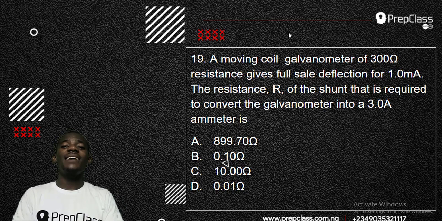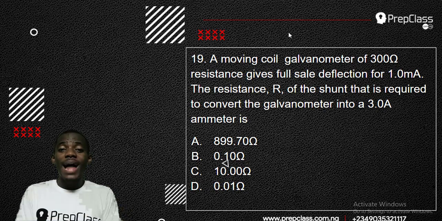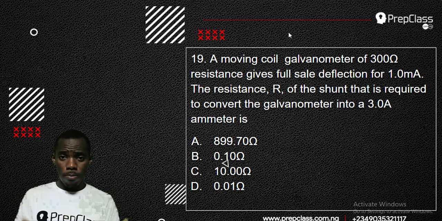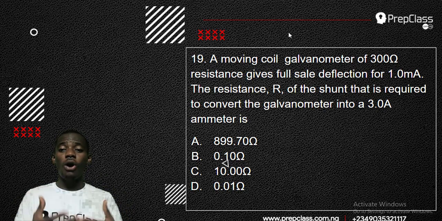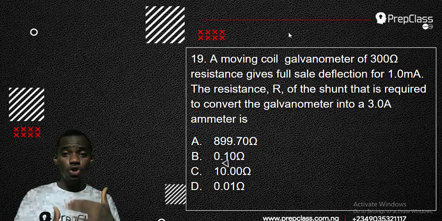This one is simply asking for shunt resistance. The principle of shunt and multiplier is what we have in our transformer. Transformers multiply current and can also shunt voltage, so it is an interplay between those two factors.